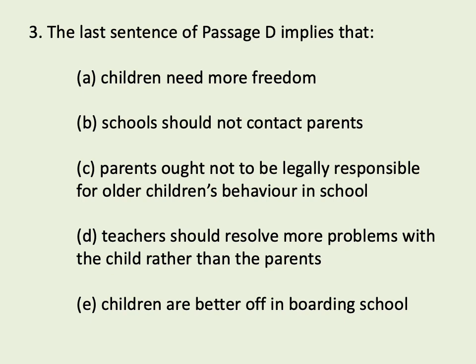Well, we just said that we're approaching the end of a line of reasoning here, but nothing in the paragraph above this final sentence contains a reference to freedom for children or children being better off at boarding school. So that's those two out of the picture. But also legal responsibility is only mentioned with regards to truanting. So that's that one out of the picture too.